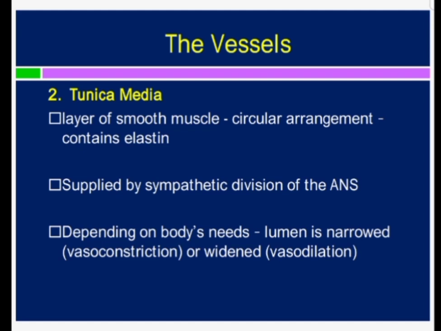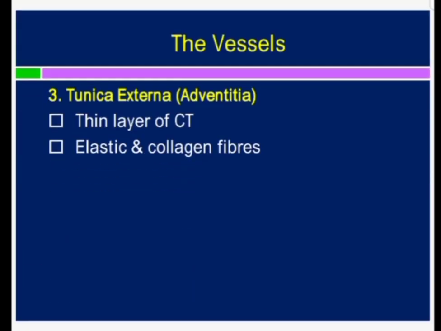Tunica media. I have told you that the tunica media consists of smooth muscles. They are circularly arranged smooth muscles, and also there are some elastic fibers. This layer is supplied by the sympathetic division of the autonomic nervous system, and depending on the body's needs, the lumen is narrowed or widened, and this is called vasoconstriction and vasodilatation.